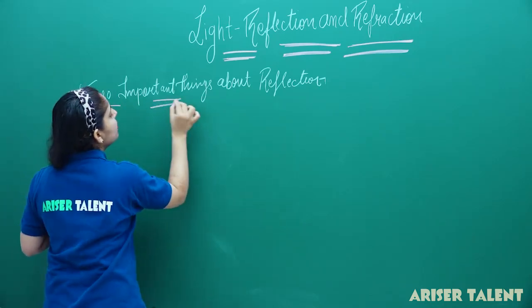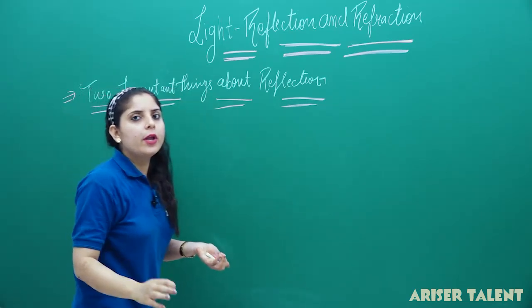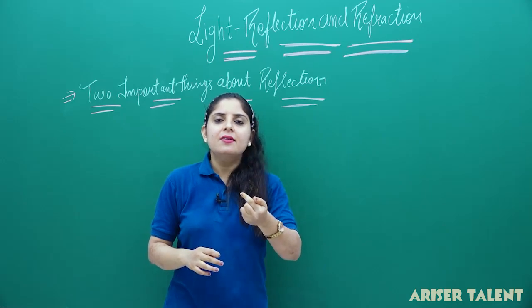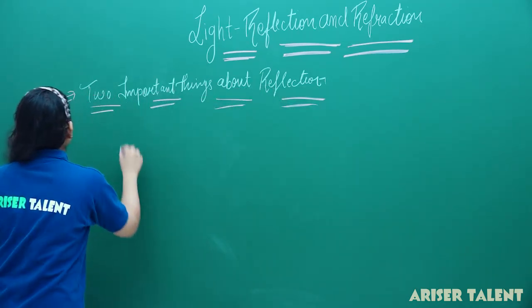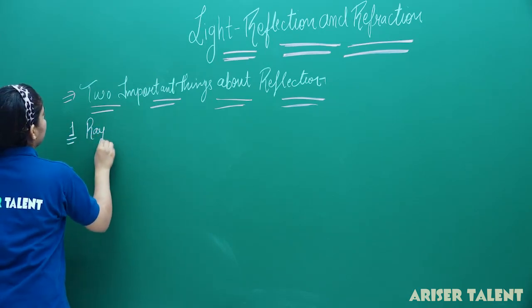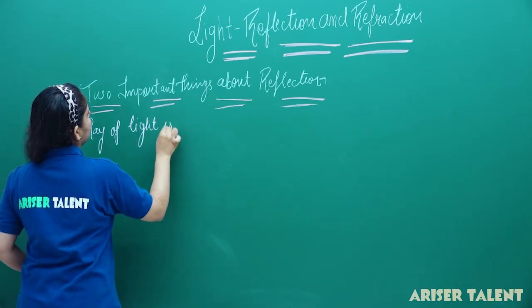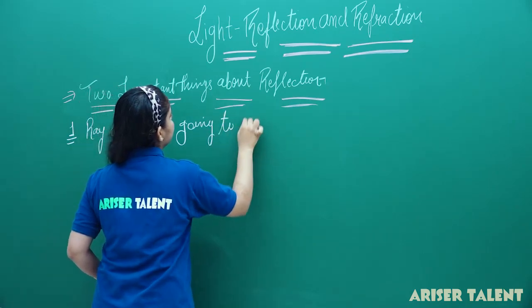First thing is that if a ray is striking any surface, it is going to retrace its path. It means if the ray is incident, then it is going to retrace its path. And how will it happen? So the first point is, a ray of light is going to retrace its path.